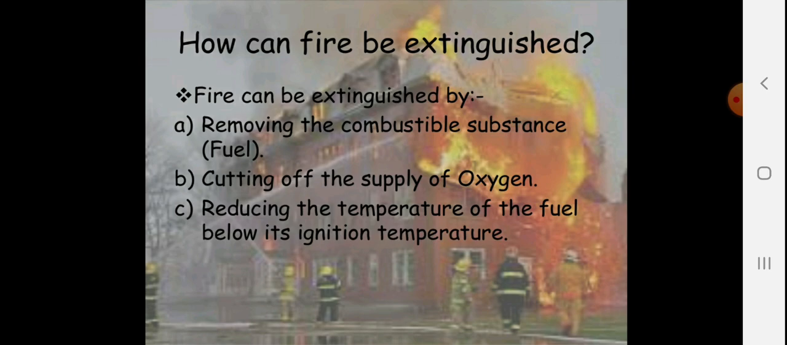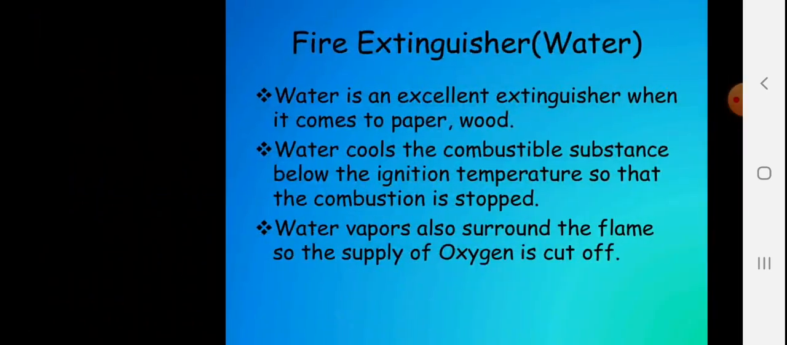Number 2, cutting off the supply of oxygen. Fire cannot continue without oxygen. So once you remove the oxygen, the fire will be in control. Number 3, reducing the temperature of the fuel below its ignition temperature. To stop the fire, you bring the temperature down. For that, you can sprinkle water, you can sprinkle sand, or you can cover it with thicker clothes. That way you can control the fire, and this whole process is called the fire extinguishing process.